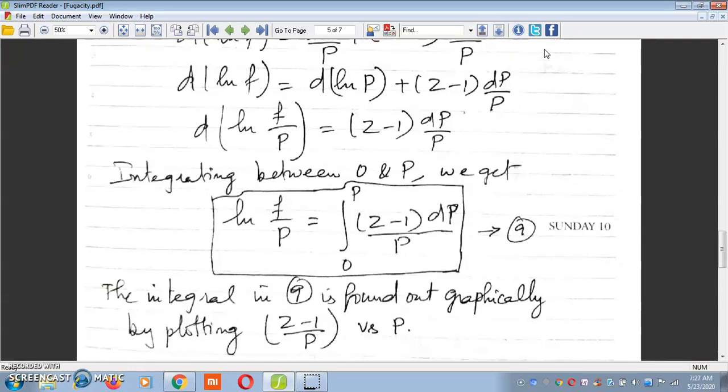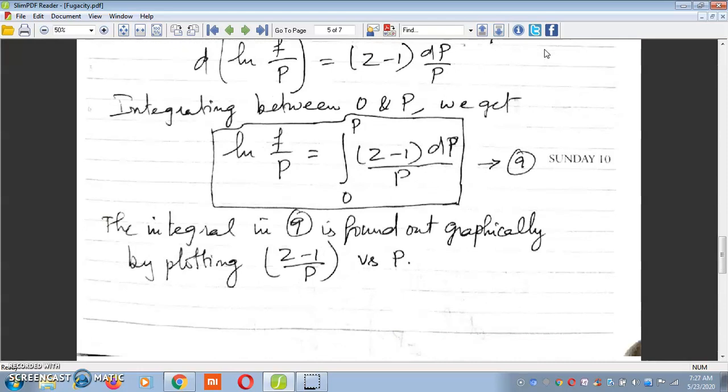Now this integral 9 is found by graphical methods, on plotting (Z − 1)/P versus P. So this is one method of determination of fugacity of real gases.